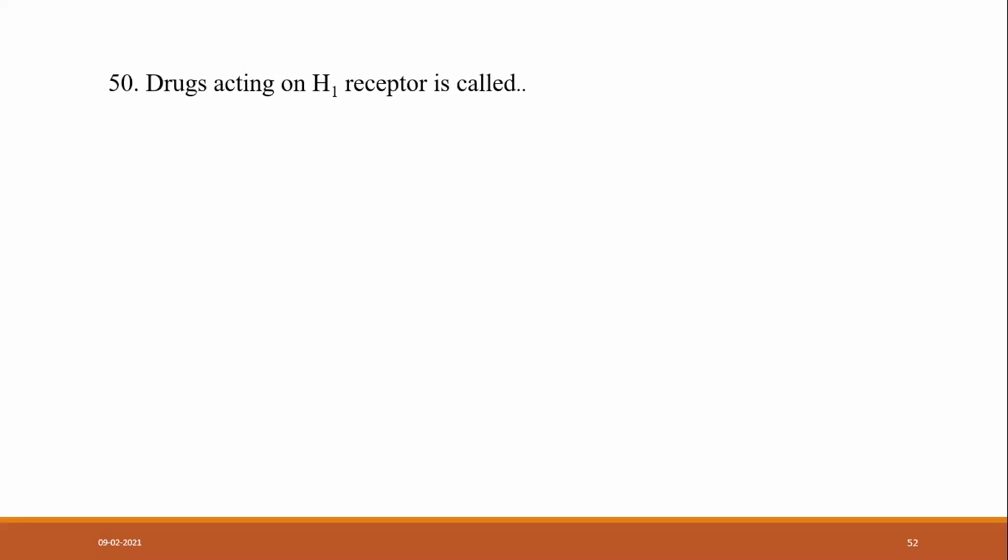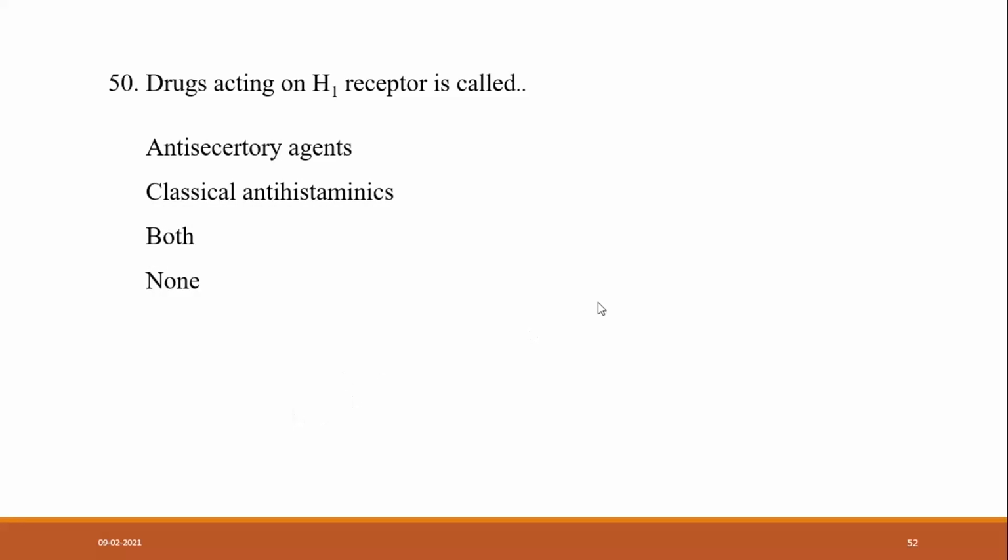Drugs acting on the H1 receptor are called antisecretory agents, classical antihistaminics, both, or none? Classical antihistaminics, because antisecretory agents are H2 blockers.